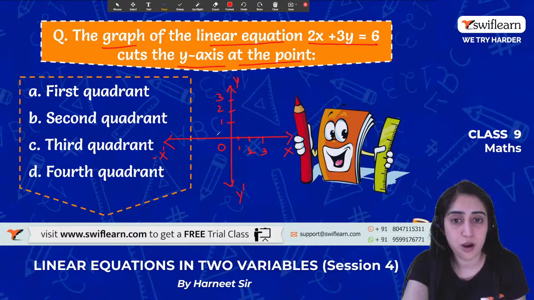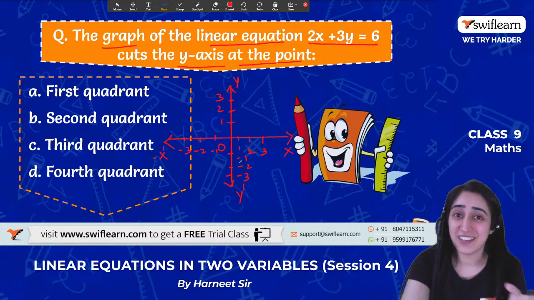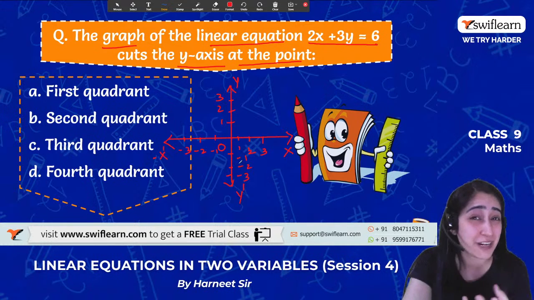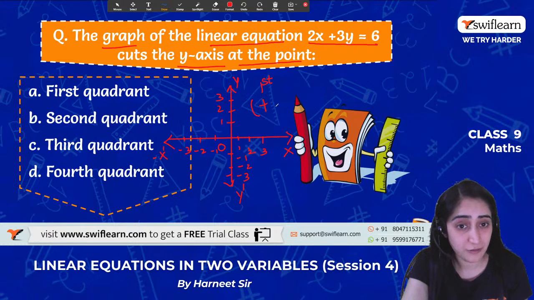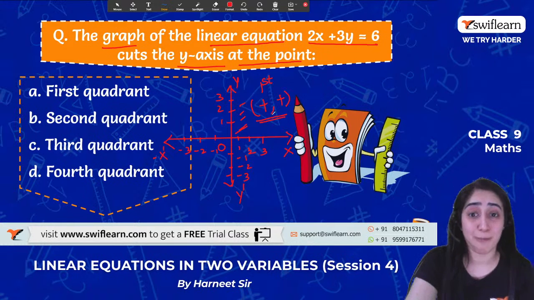Just bear with me that I know these gaps are not perfect, but I don't have a proper graph, so just imagine that these gaps are okay. In the first quadrant, we always start from here. The first quadrant means that x is positive and y is also positive. That's why we call it the first quadrant, where x and y both are positive.